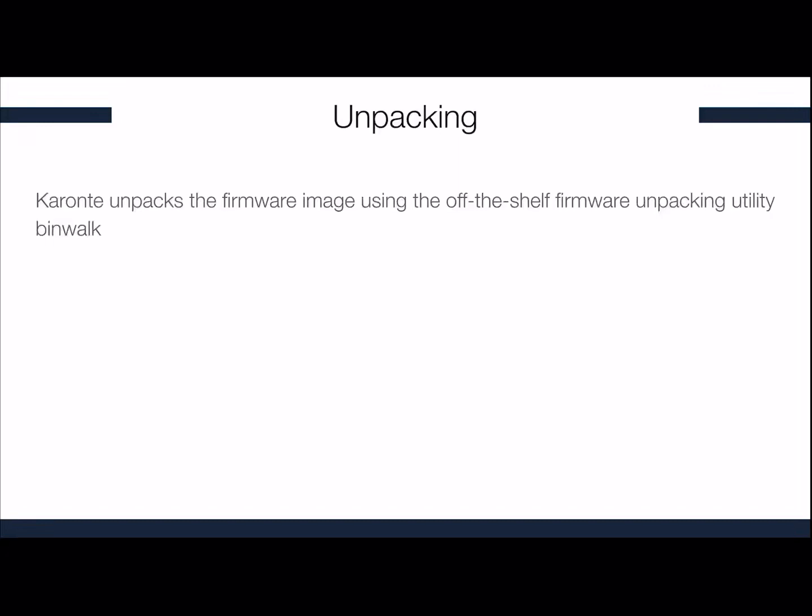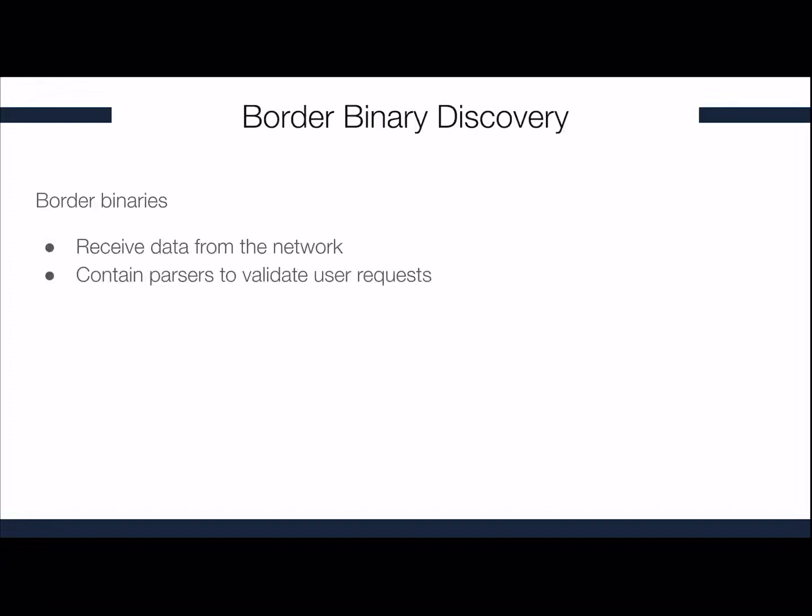So as mentioned, in the first step, KARONTE unpacks the firmware image using the off-the-shelf firmware unpacking utility Binwalk. Then KARONTE has to find border binaries. In the context of IoT, we define a border binary as a binary that receives some data from the network and contains parsing capabilities to validate users' requests.